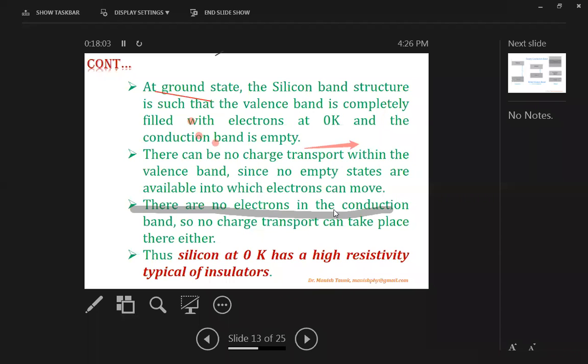Similarly, there are no electrons in the conduction band, so no charge transport can take place there either, because all the levels in the conduction band are completely empty. There is not a single electron available in the whole conduction band, so nothing moves there. Thus, silicon at 0 Kelvin has high resistivity, as is typical of insulators.